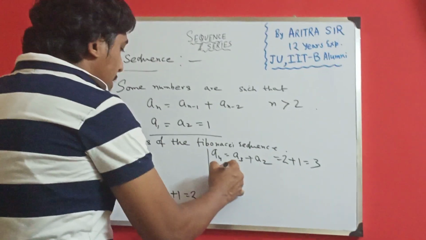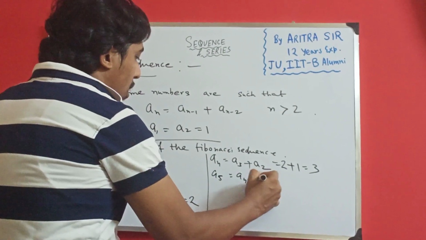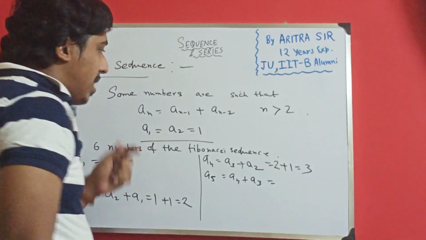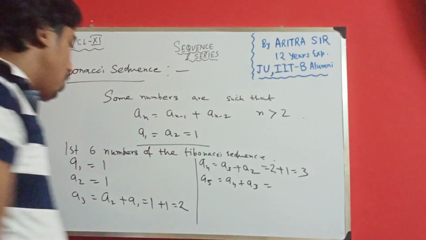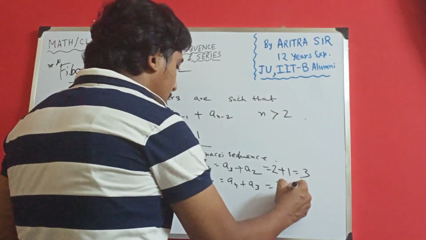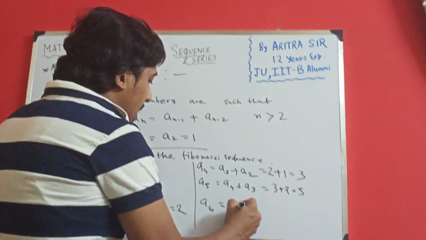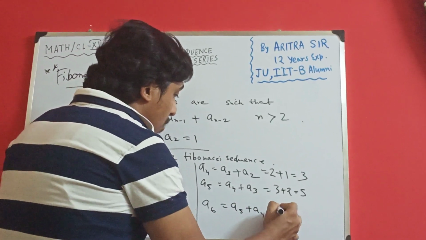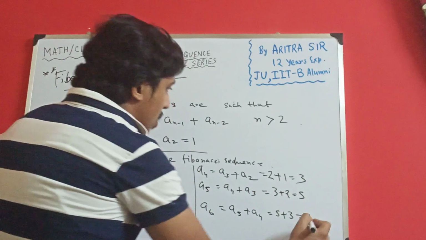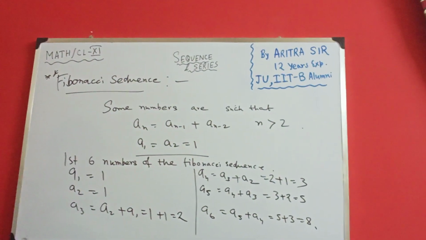Now what is your A5? A5 is again A4 plus A3 using the basic formula, basic rule. So what is your A4 value? That is 3. What is your A3? That is 2, so A5 is 5. So what is your A6? That is nothing but A5 plus A4. That is 5 plus 3, 8. So I can say the first 6 numbers.